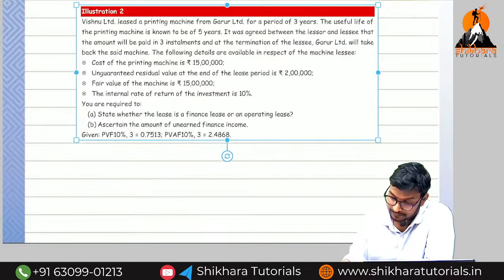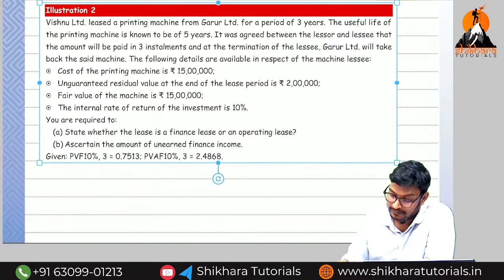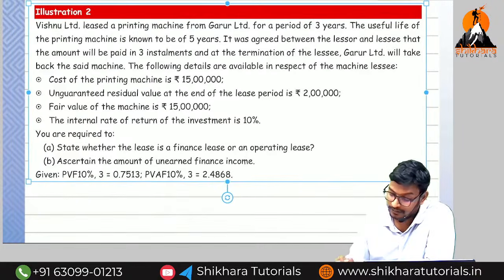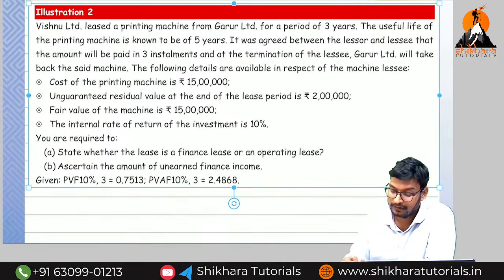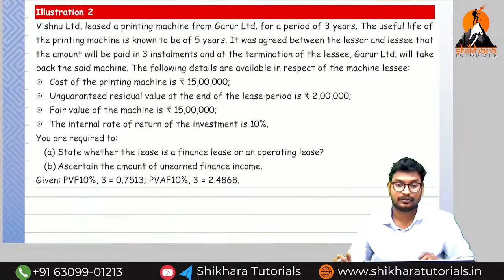So this is the value. This is the question, Illustration number 2 from the board book itself. If you want, you can see the board book. If you want, I will send this material after discussing all this.